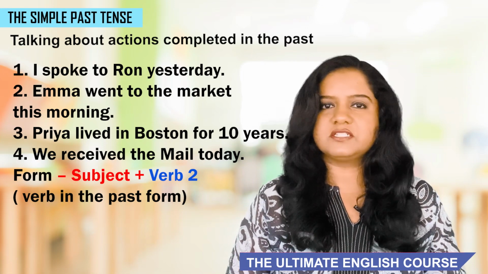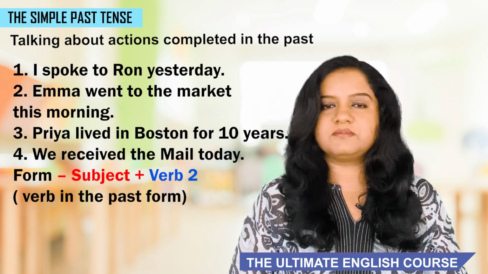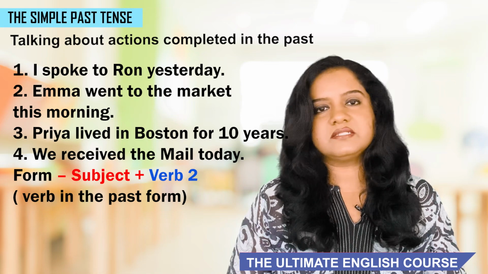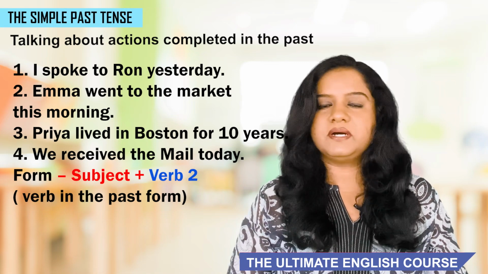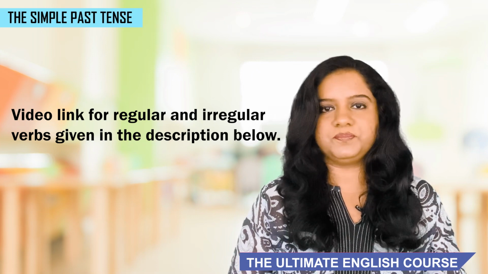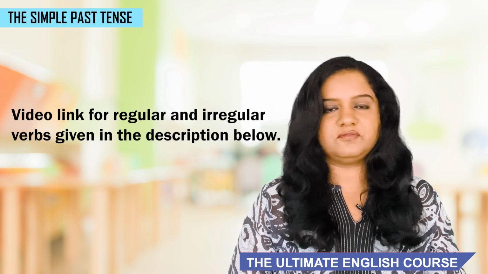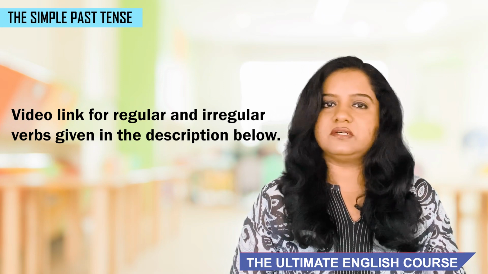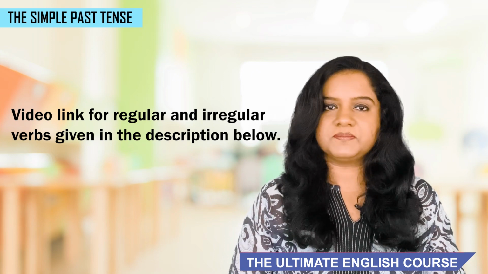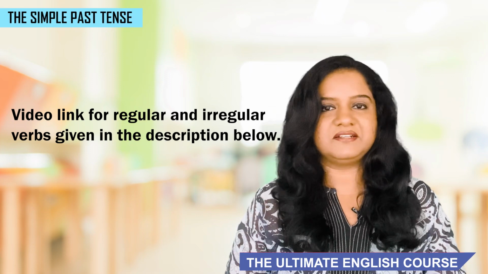Now, verb 2 or the past form is formed by adding d or ed to the verb. And these verbs are called regular verbs. Most verbs are regular verbs, but then there are some verbs called irregular verbs, where the past form is different from the present form. For example, the word go. The present form is go and the past form is went. So these kinds of verbs are called irregular verbs and you just have to learn or memorize them. But don't worry, the link to my video lesson on irregular verbs is given in the description below. Please watch the lesson and learn irregular verbs.